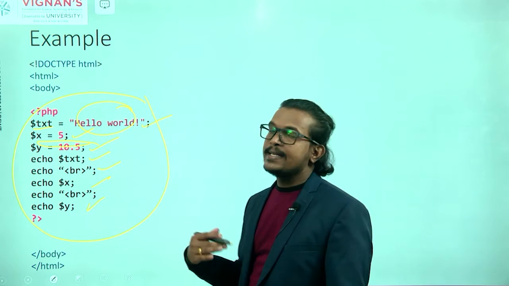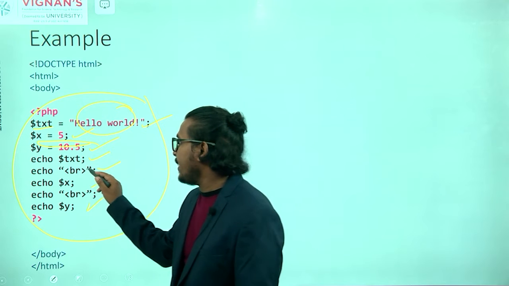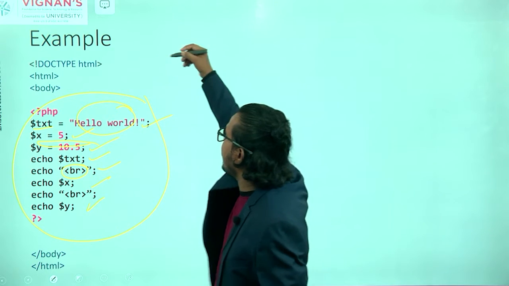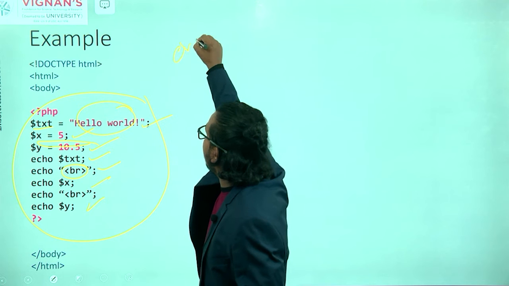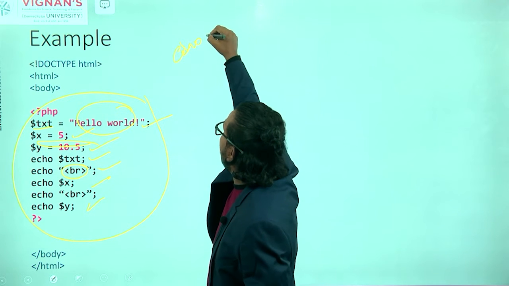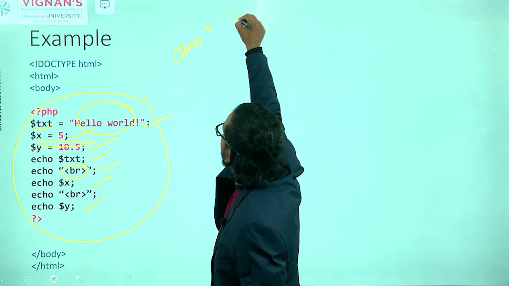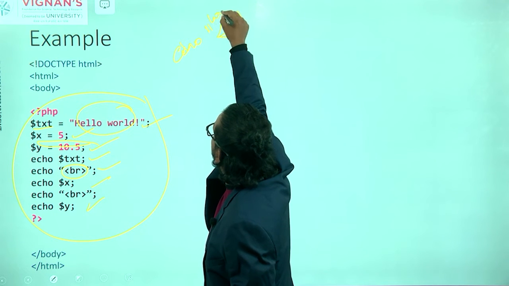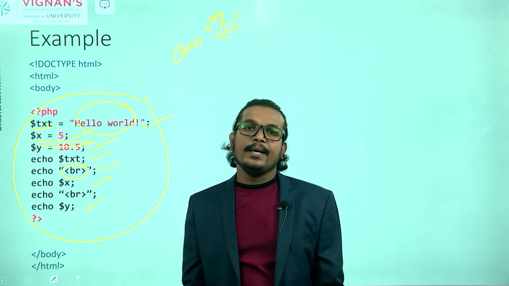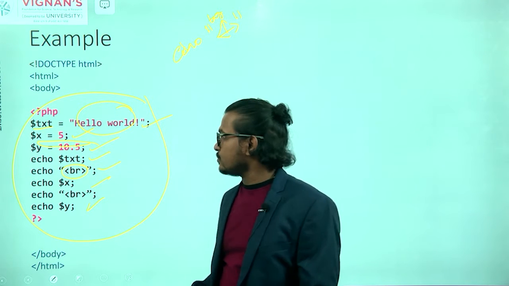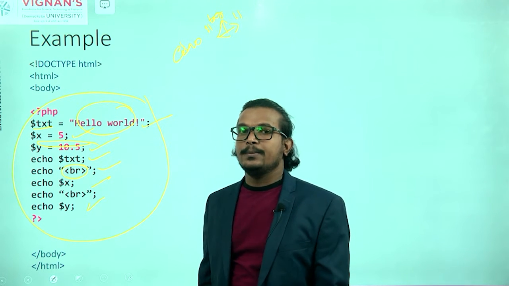You can use HTML tags here also. How to use an HTML tag inside your PHP? You write echo, after that give one single space, and in quotations you write your HTML tag. That is acceptable here. Write your HTML tag there.